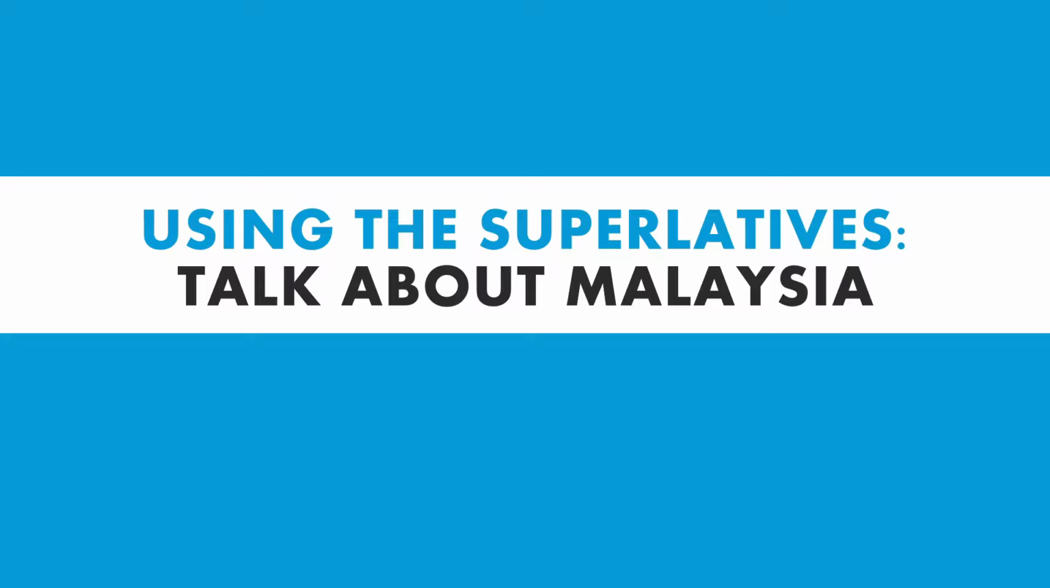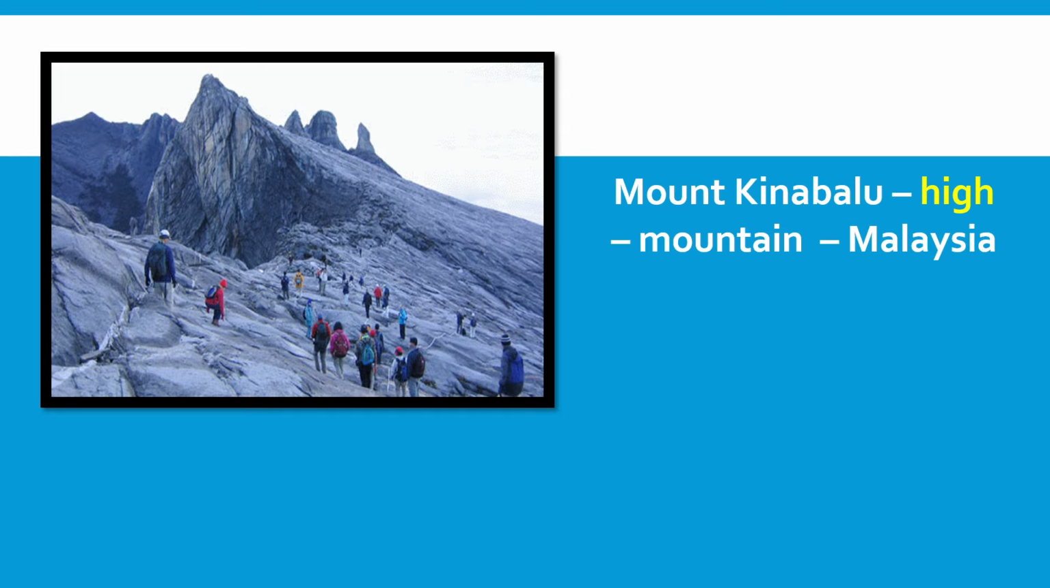Moving on to the next activity, where we are going to use the superlative as a practice for us to talk about Malaysia. Don't worry about not knowing much information about Malaysia, as I have provided some stimulus and hints for you. Let's look at the first example. If we look at the picture, this is a picture of Mount Kinabalu. And the keywords that I provided here are Mount Kinabalu, high, mountain, and Malaysia. The adjective identified here is high.